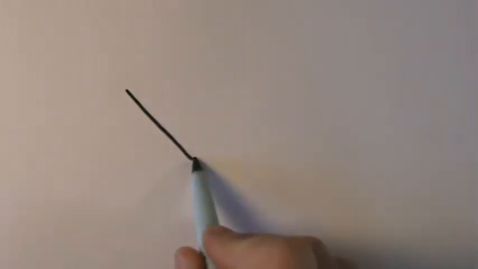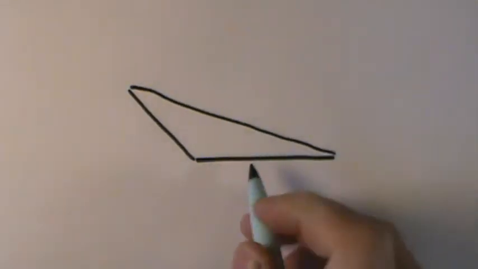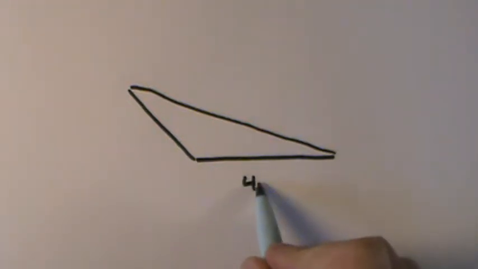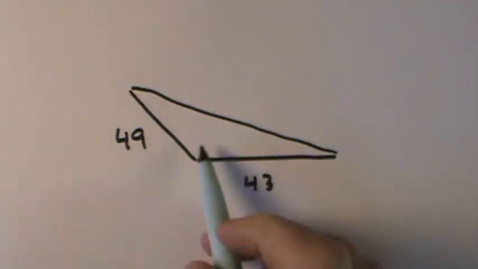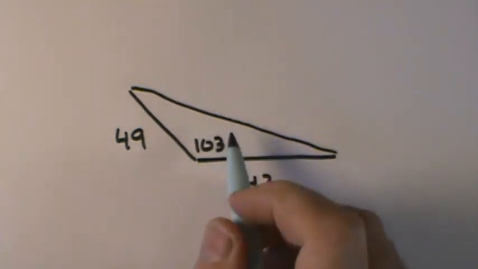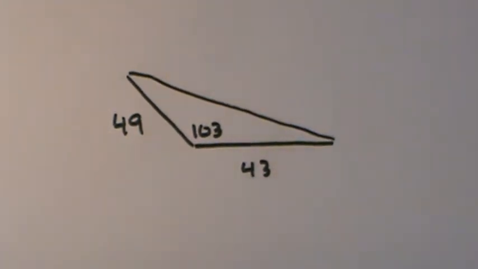Let's look at a third scenario. Let's look at a wild triangle drawn like this, where they give me lengths that are 43, 49, and an angle that is 103 degrees. Really nothing would change here.